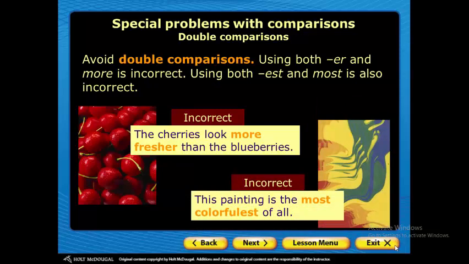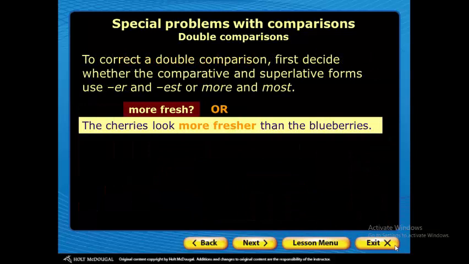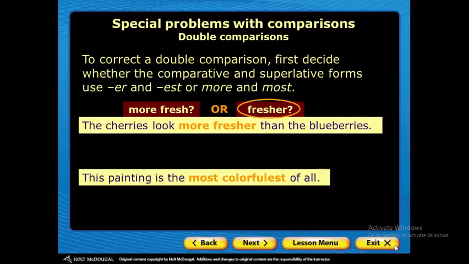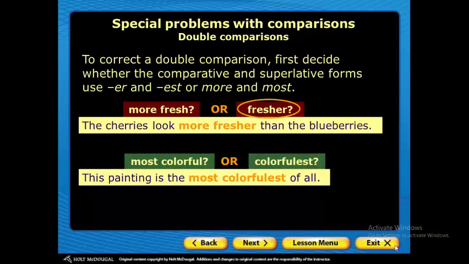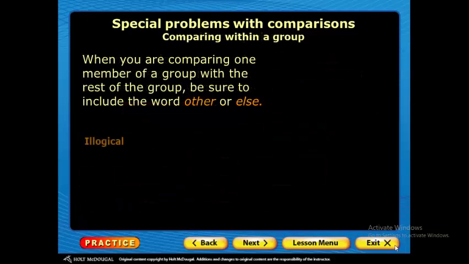Incorrect: this painting is the most colorfulest of all. So we can never use most and est together for the adjective. Cherries look more fresher than the others. We can say more fresh or fresher. We can say most colorful or colorfulest. So we delete the unnecessary parts, the parts we don't need at all.